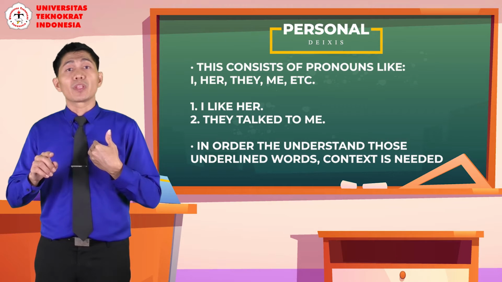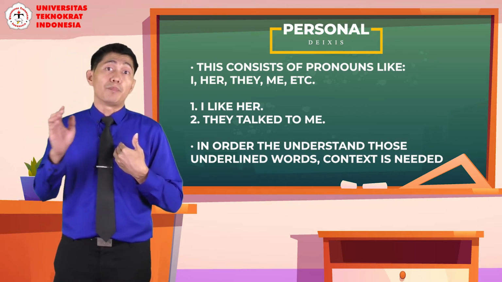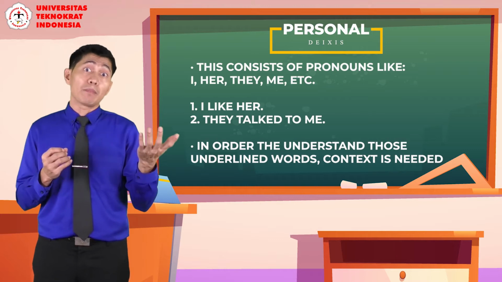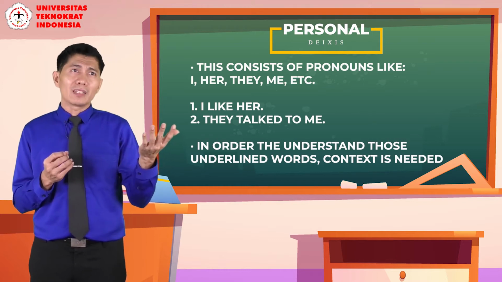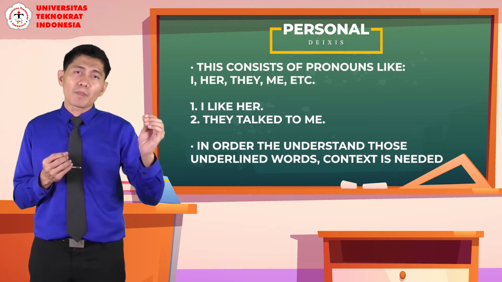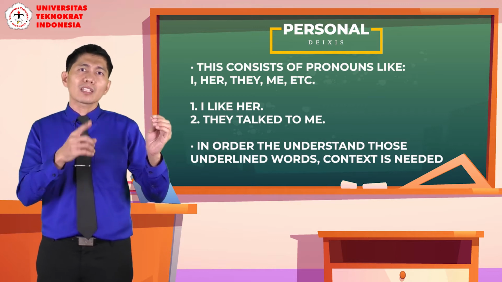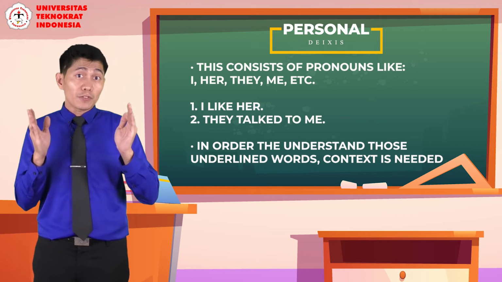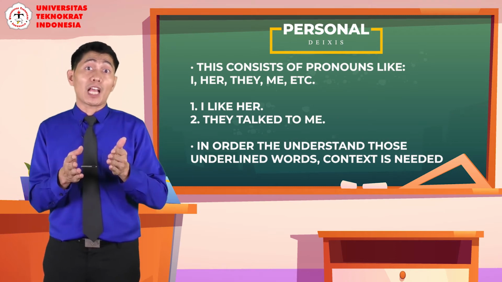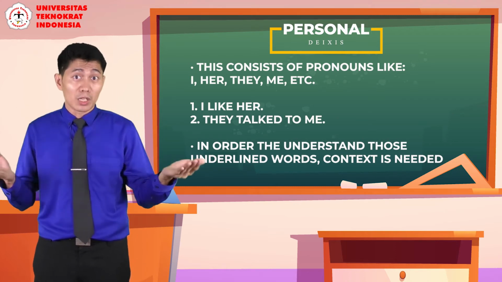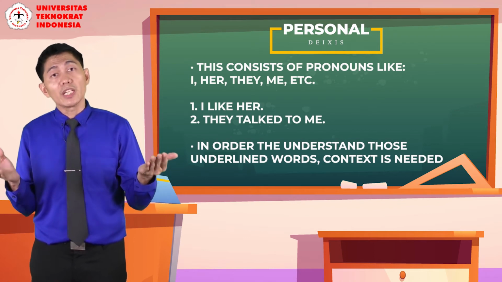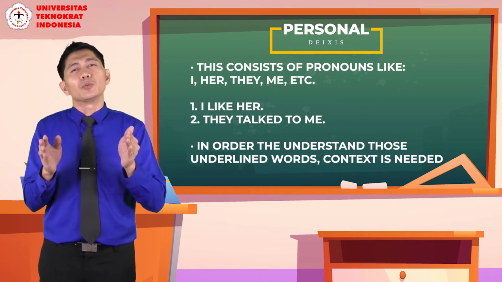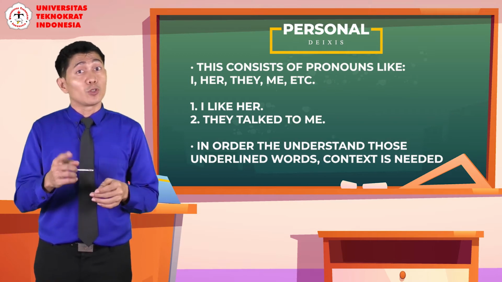She always refers to a female, for example a woman or girl, and that's the semantic meaning. But the contextual meaning is always different, because she can refer to any female in the context available in our conversation. So in order to understand what the word she refers to, you have to look at the context.